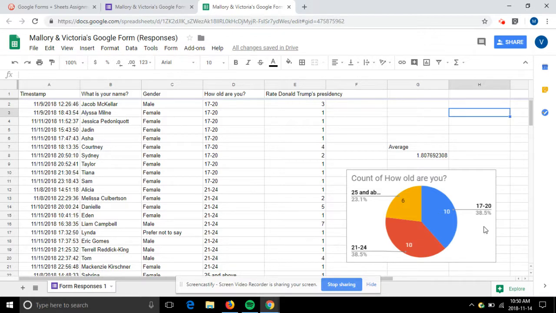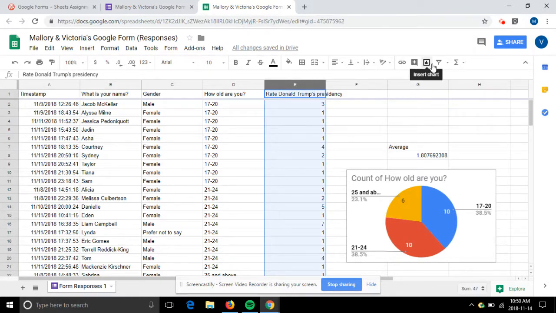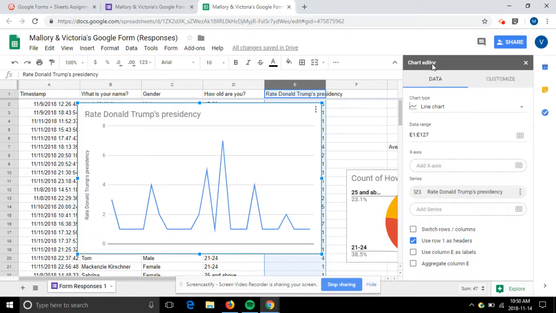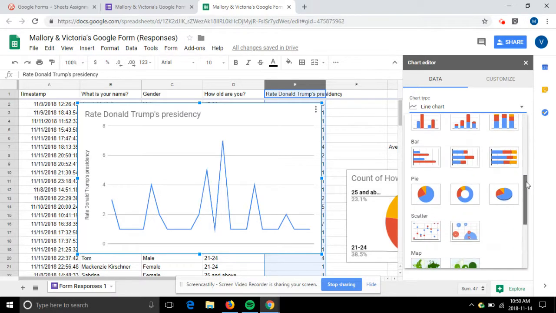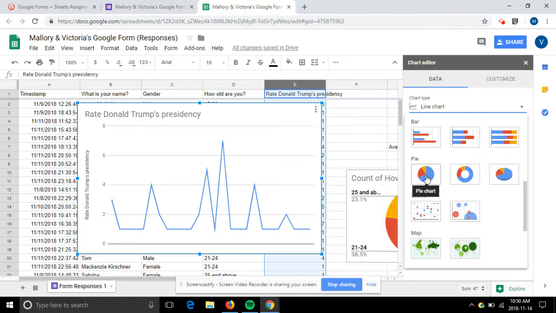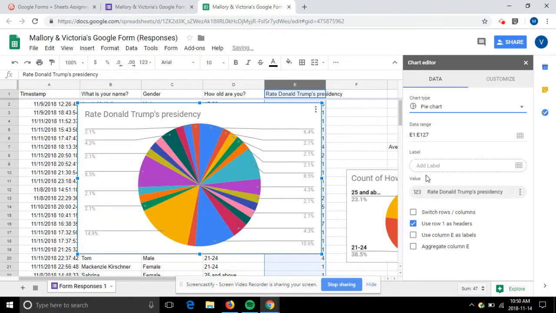And now we are going to take our data collected from the rate that you guys have given Donald Trump in his presidency, and we are going to put them into a pie graph. So we'll click on section E, and we will highlight all of our numbers and click Insert Chart. Let that load. It does give us a line chart, and that is not technically what we would like. So we will go over here to Chart Type and click on the little down bar and scroll until we find the chart and graph that we wish to present, which is a nice, beautiful pie.